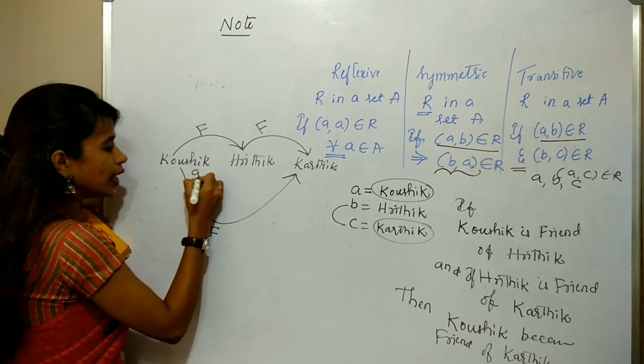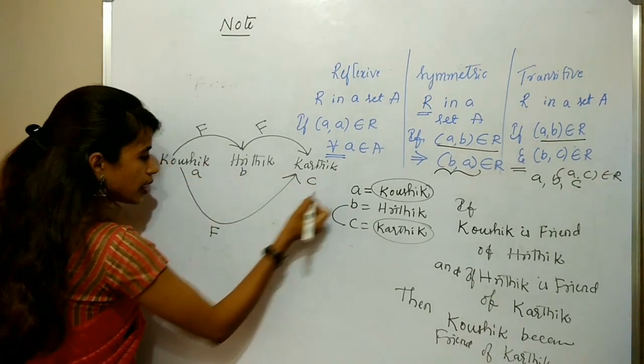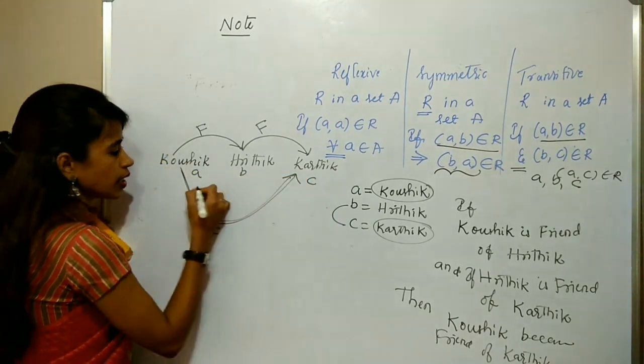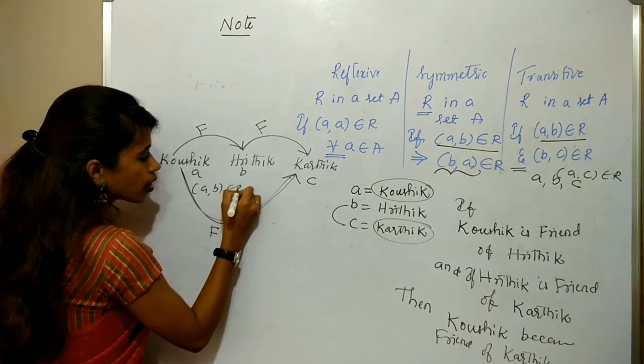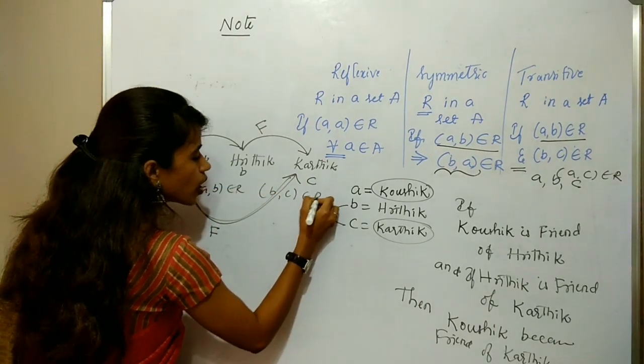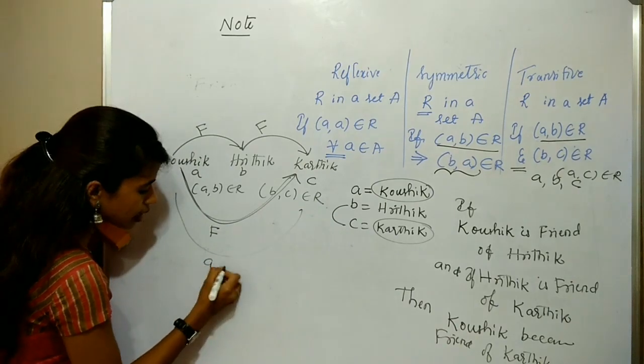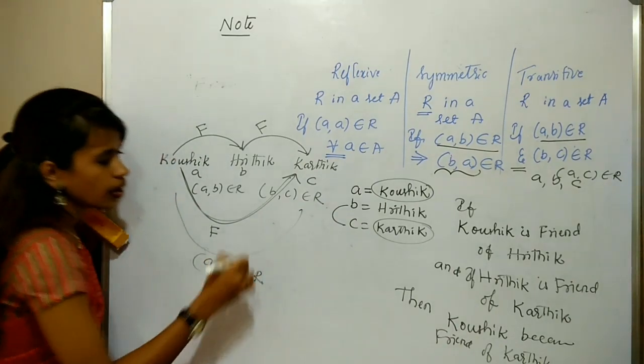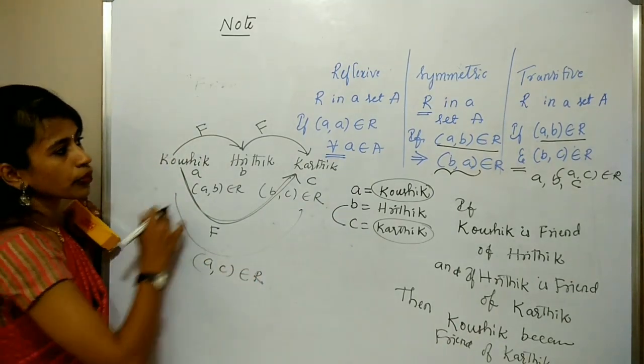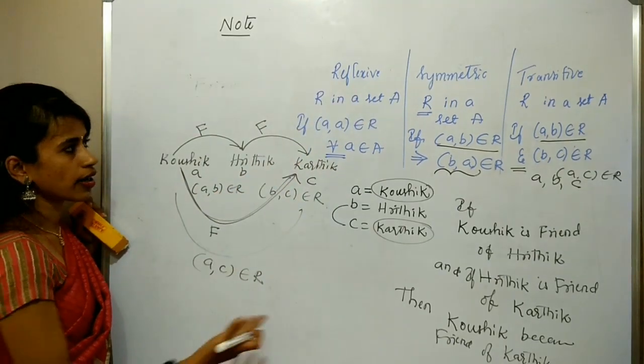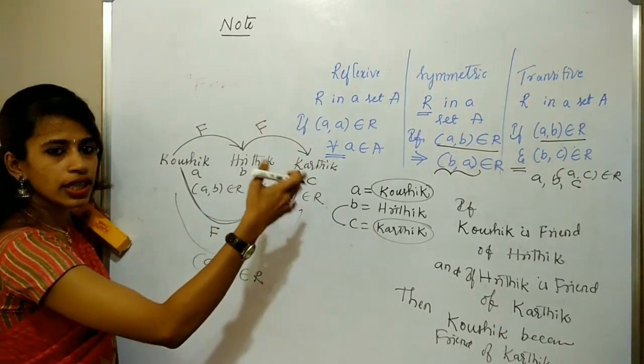So that is A to B, B to C, then A to C. (A, B) belongs to R, (B, C) belongs to R, it implies (A, C) also belongs to R. Therefore, the friend relation is a transitive relation. So, the friend relation is reflexive, symmetric, transitive.